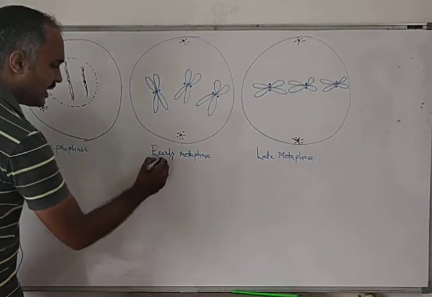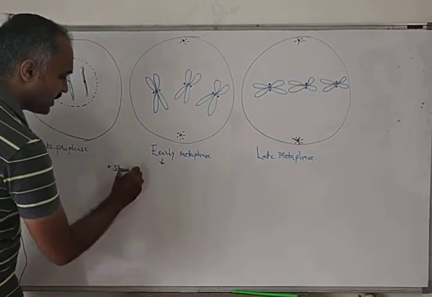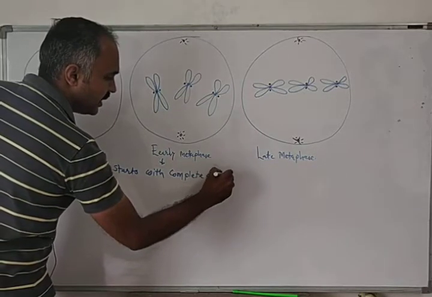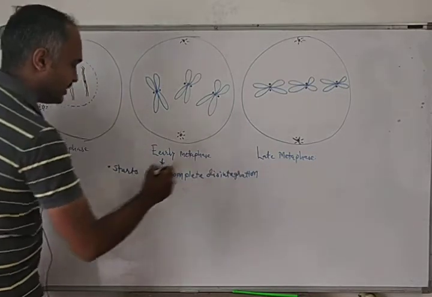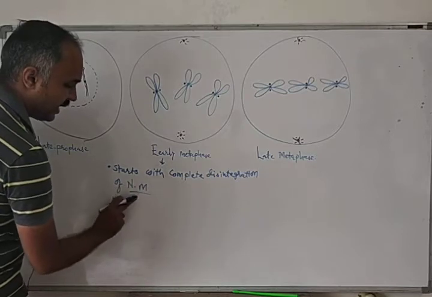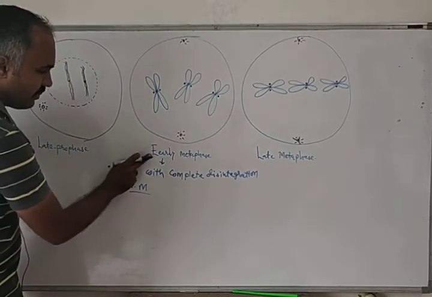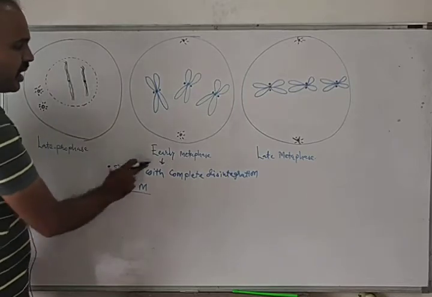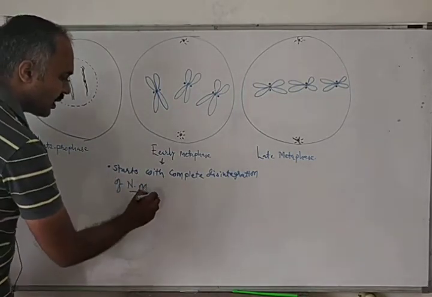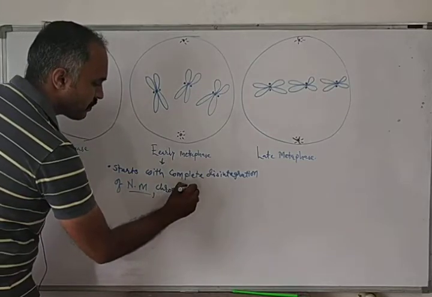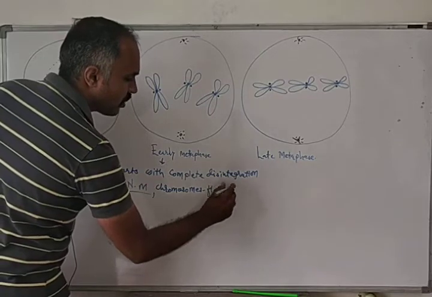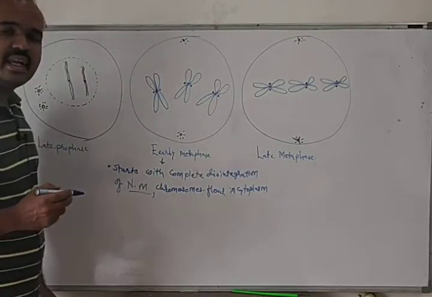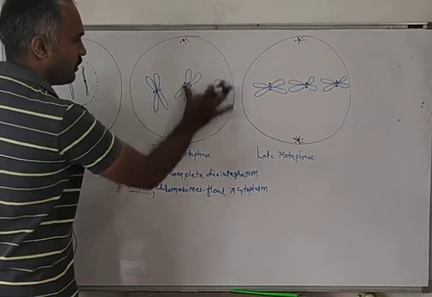So what we will say: early metaphase starts with complete disintegration of the nuclear membrane, and the chromosomes float passively in the cytoplasm.